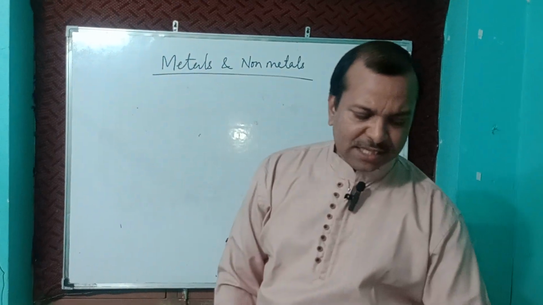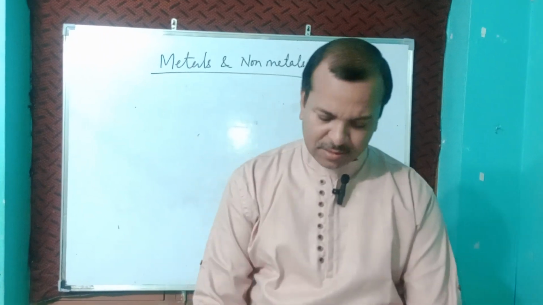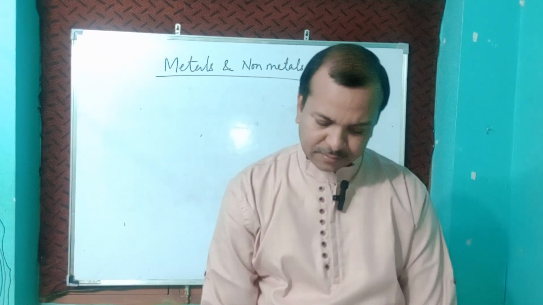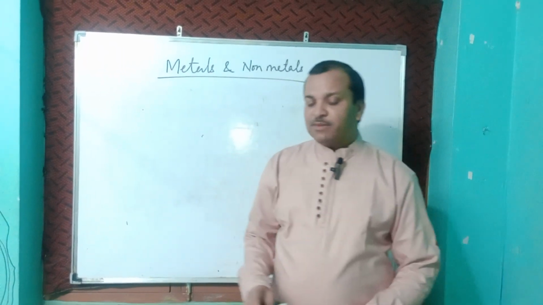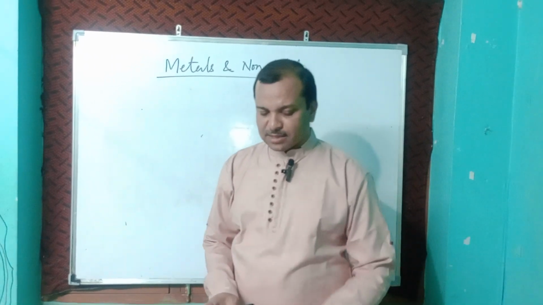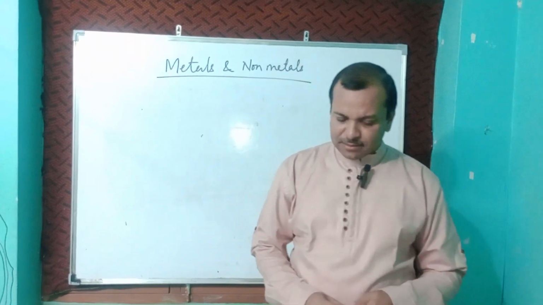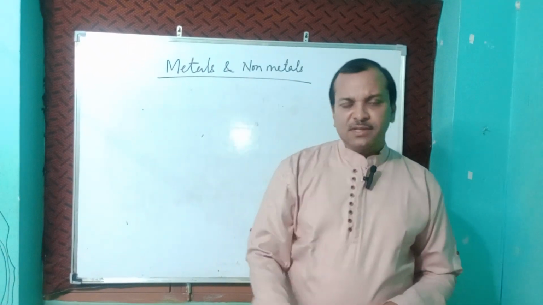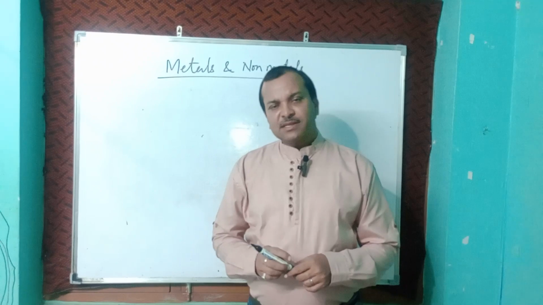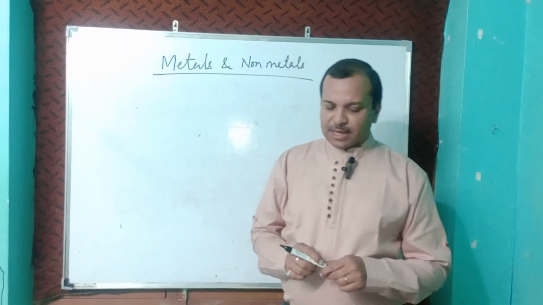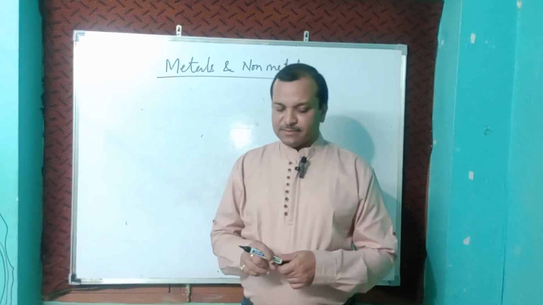Next one is calcination and roasting. Already I told you what calcination is and what roasting is. For metals of middle reactivity series, calcination and roasting processes are used. Roasting means in the presence of oxygen, and calcination means in the absence of oxygen. That is the difference between them. First we will discuss roasting, then calcination. Roasting is the heating of an ore in the presence of oxygen.